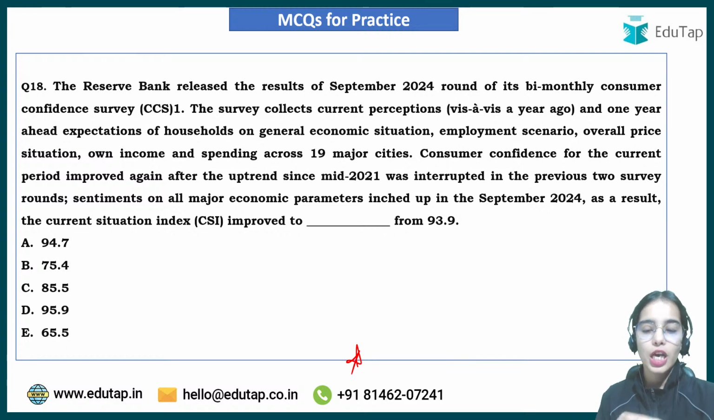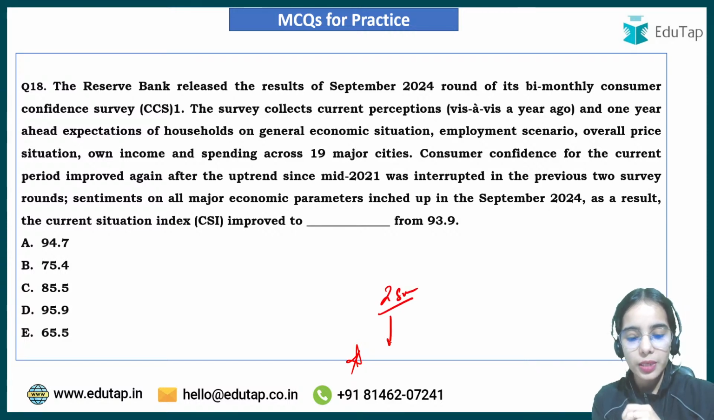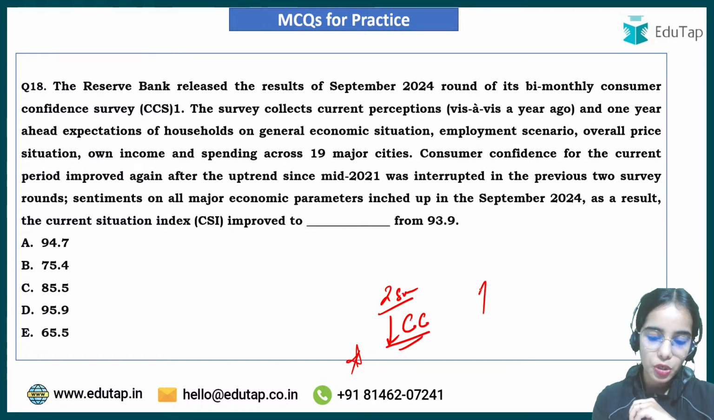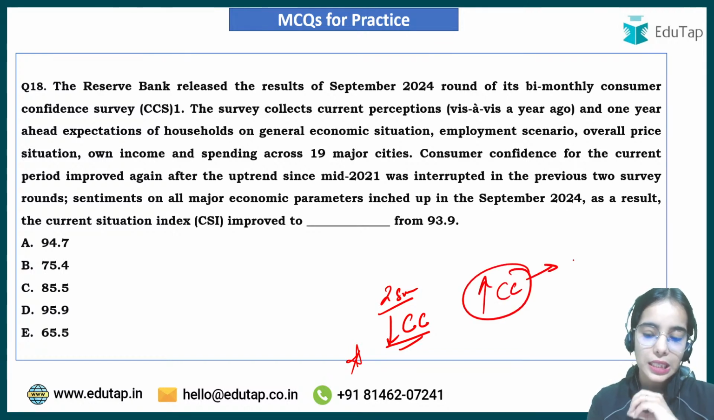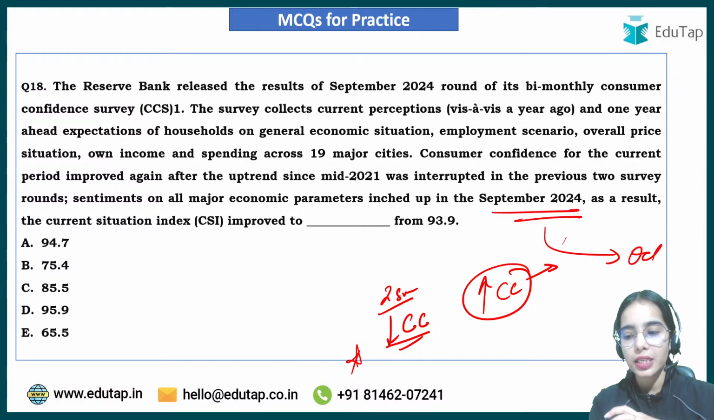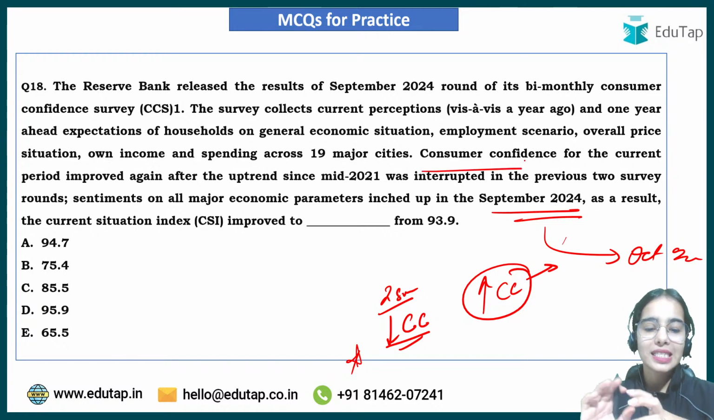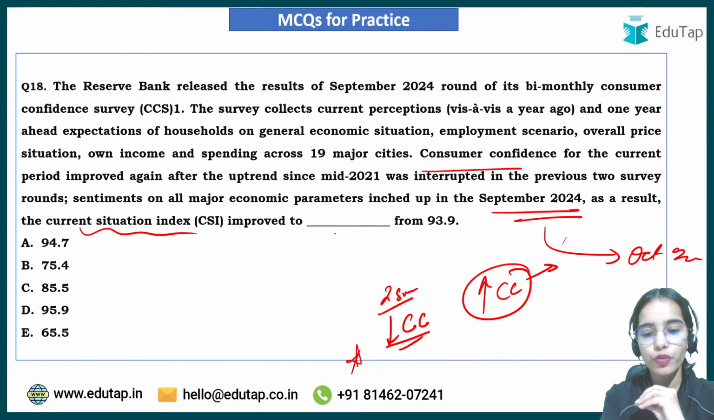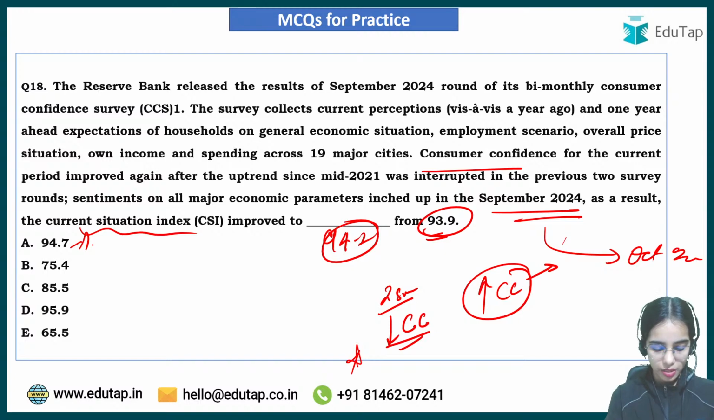Coming to the next one, the Reserve Bank of India has also released the consumer confidence survey under the forward-looking surveys. So the consumer confidence has increased. In the past 2 surveys there was a dip in the consumer confidence, but now it has increased as per the recent survey conducted in September 2024, whose result has been released in October 2024. The current situation index has also improved from 93.9 to 94.7.